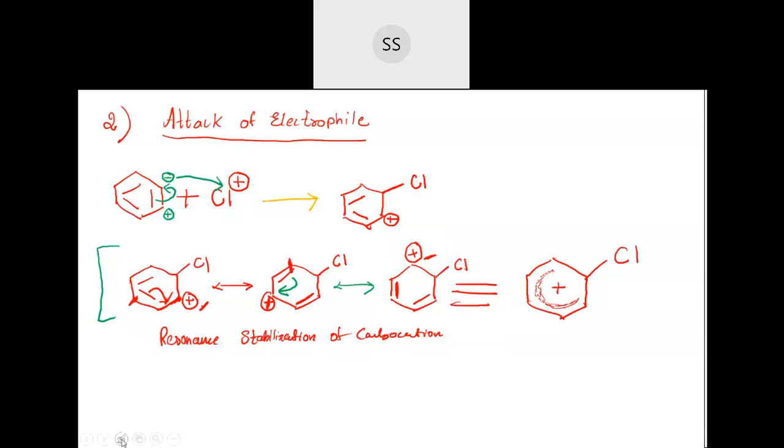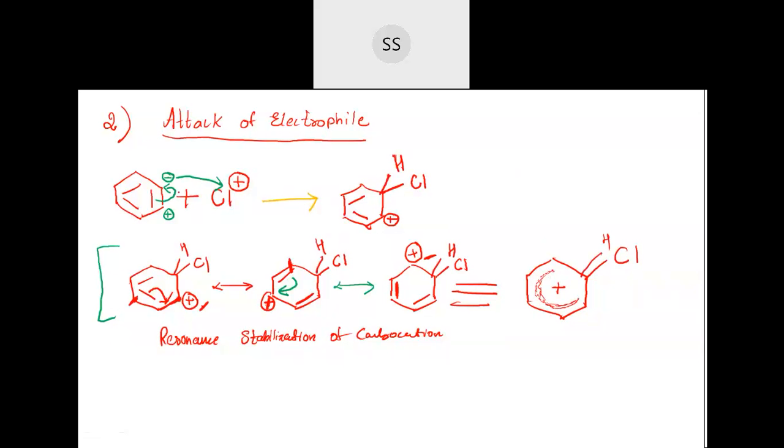Now one more thing, there is a hydrogen also which is present. So that also you need to show, students. There is another hydrogen also present. So everywhere you will show that hydrogen. I will tell you why we are showing that. Everywhere that hydrogen is already present, so you will show it here like this. So this was our second step, attack of electrophile taking place.